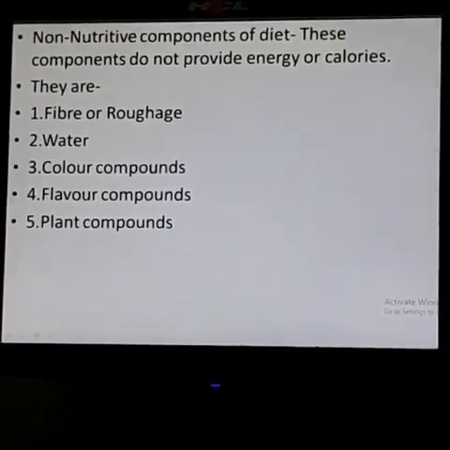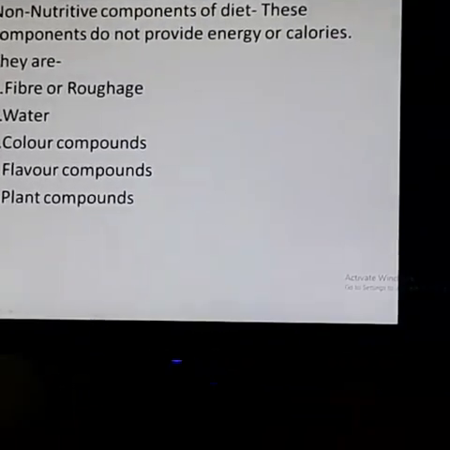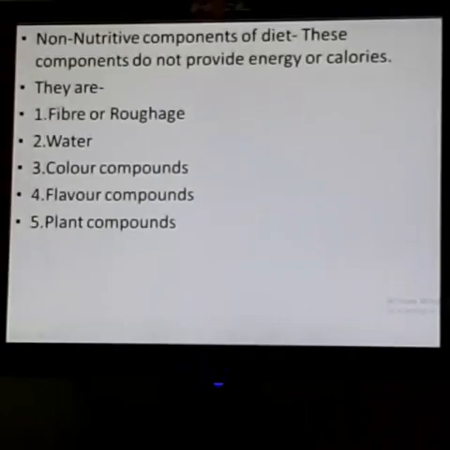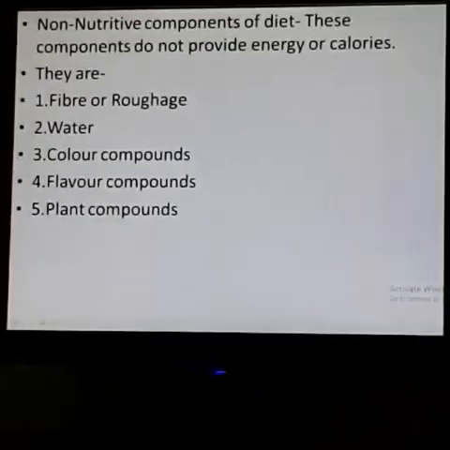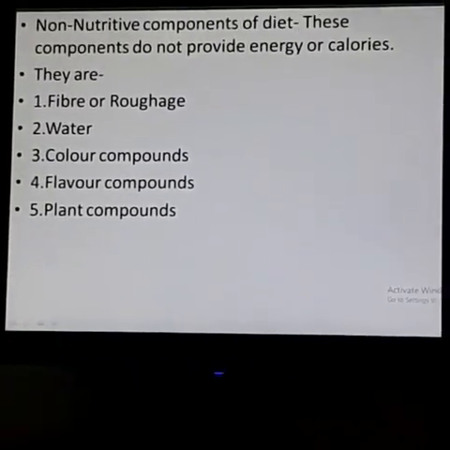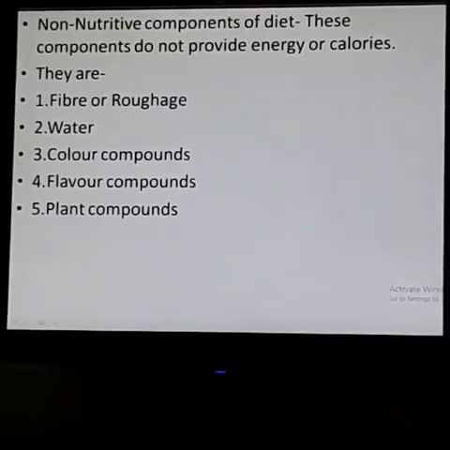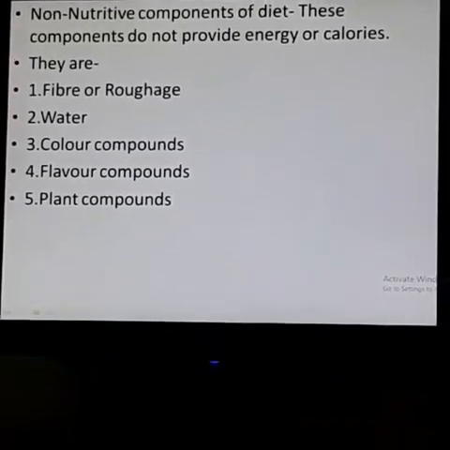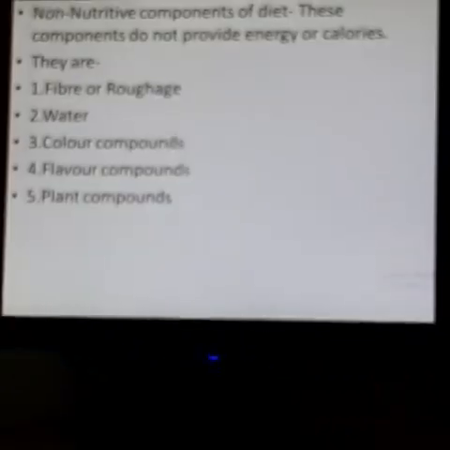But insoluble fibers cannot be dissolved in water, and they give relief from constipation. Understand, students? So altogether we can say fiber is helpful in decreasing heart disease and preventing certain types of cancers also.